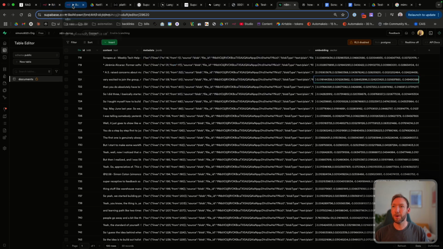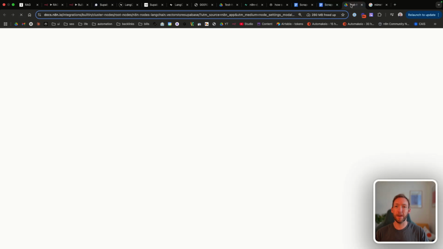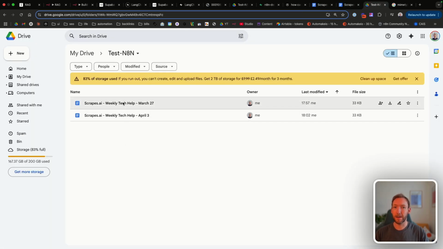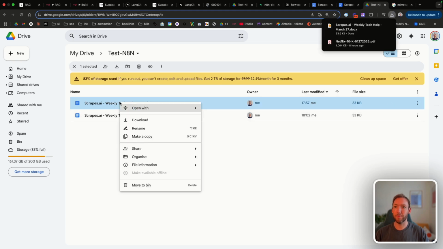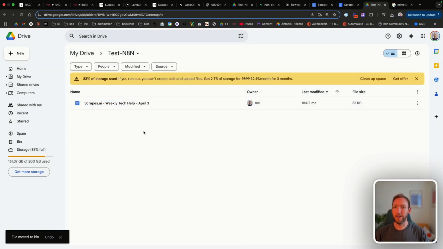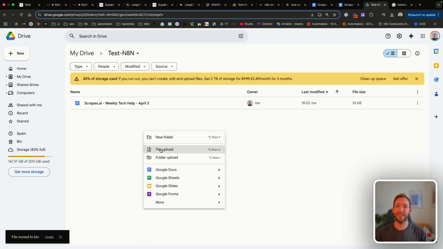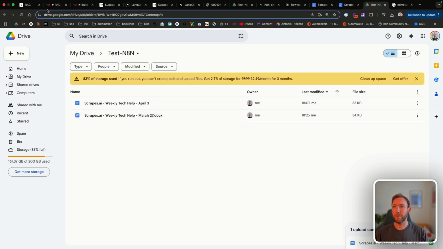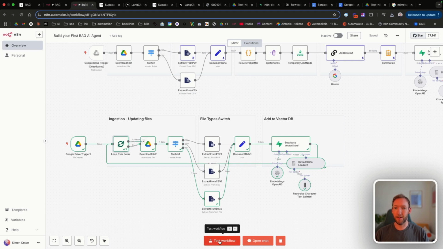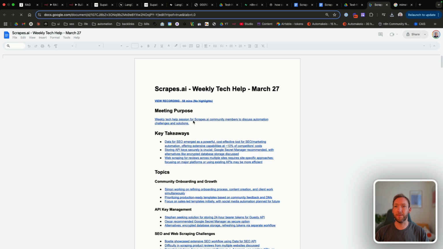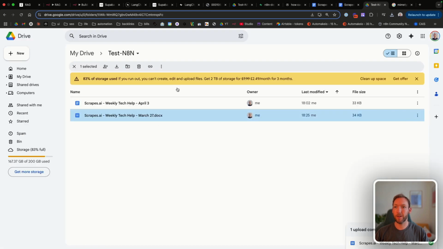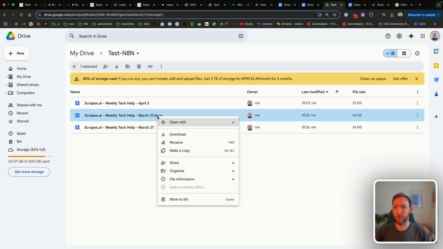So if we go back to our build here, and let's go back to our Google Drive, it's added in the April the 3rd one. So I'm just going to download this document, remove it from this file here, and then re-add it so that it will appear as the latest created file. So that when we run our second test, hopefully it should pull through that latest file instead. And there's been a failure here because the document type is different. So we're just going to open that up and then it will automatically become a Google Doc.